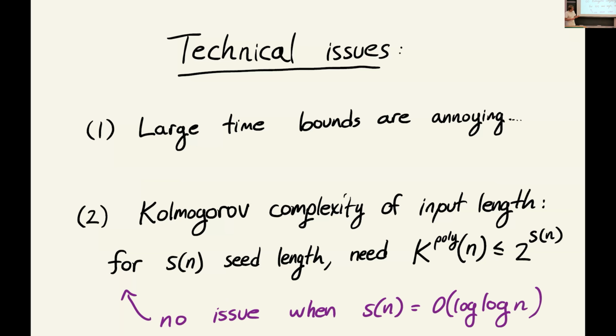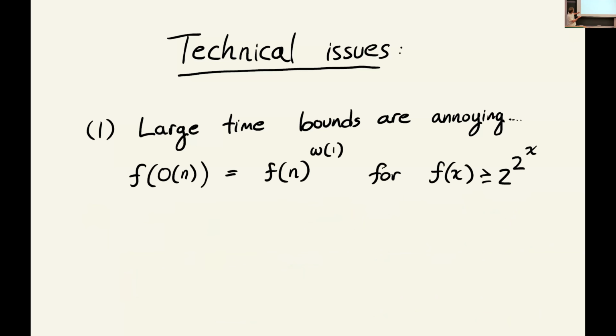But when we push down to a smaller seed length, we can only do it for input lengths n that are highly compressible. So for example, if input length n is itself a tower of 2s of some height, then we can do it for those n and not others. And I have enough time to say really briefly why this comes up.